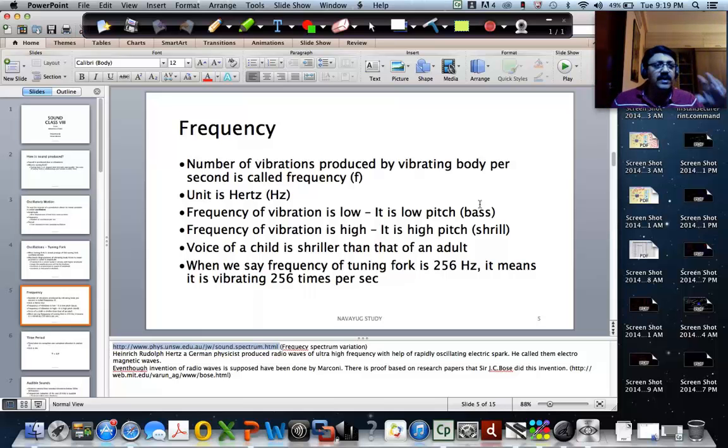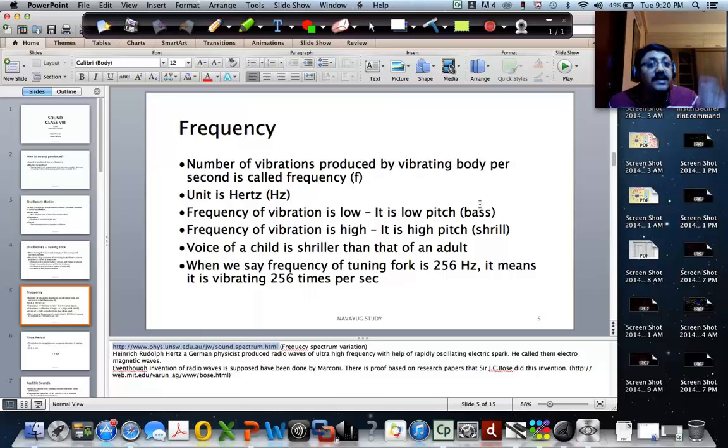For example, if a song is being played, there could be instruments which have low frequency and instruments which have higher frequency. When you turn the bass knob to maximum, you're trying to increase the relative loudness of the low frequency instruments. That's what you're doing, right?